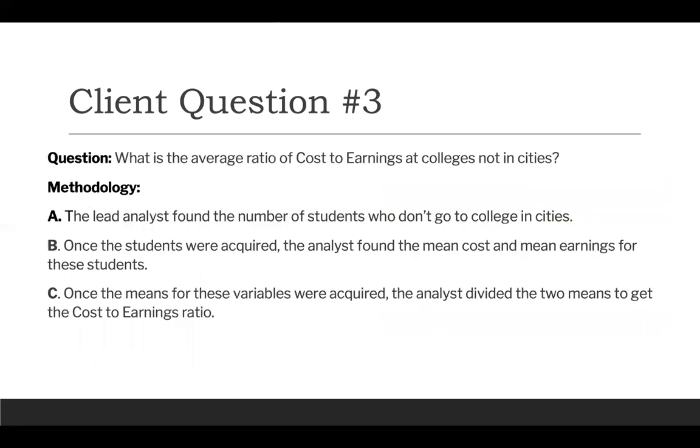Client question 3, what is the average ratio of cost to earnings at colleges not in cities? The lead analyst found the number of students who don't go to colleges in cities. The analyst found the mean cost and mean earnings for these students. Once the means of these variables were acquired, the analyst divided the two means to get the cost to earnings ratio.